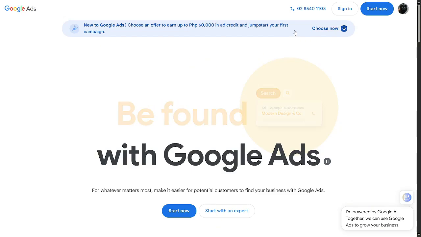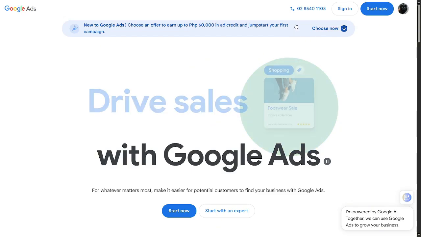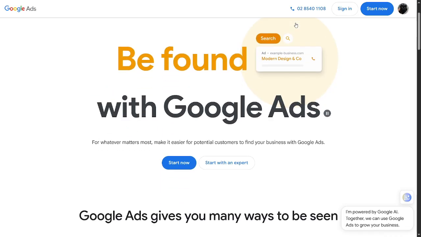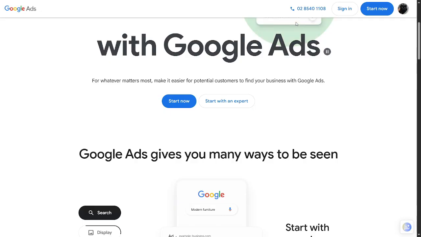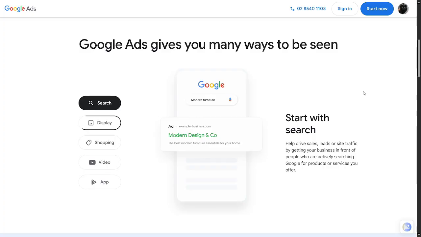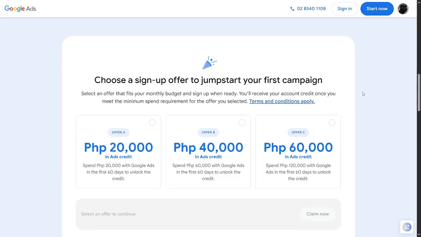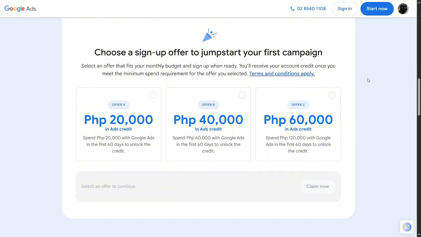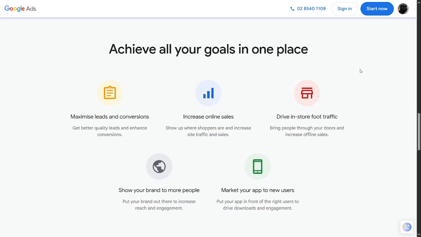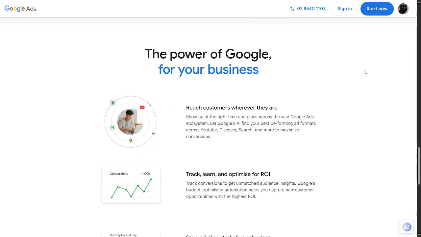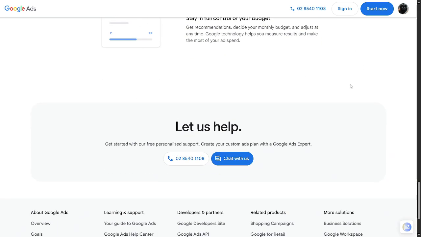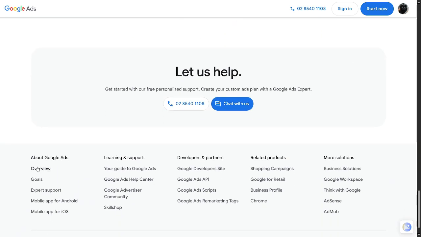When it comes to paid search advertising, two major players dominate the landscape: Google Ads and Microsoft Ads. Google Ads is the giant of the advertising world. It controls the largest share of the search market, reaching more than 9 out of 10 internet users globally. That scale alone makes it incredibly powerful for businesses that want maximum exposure. When someone searches for a product or service on Google, your ad can appear at the top of results instantly. For most advertisers, it is the first and most obvious place to start.